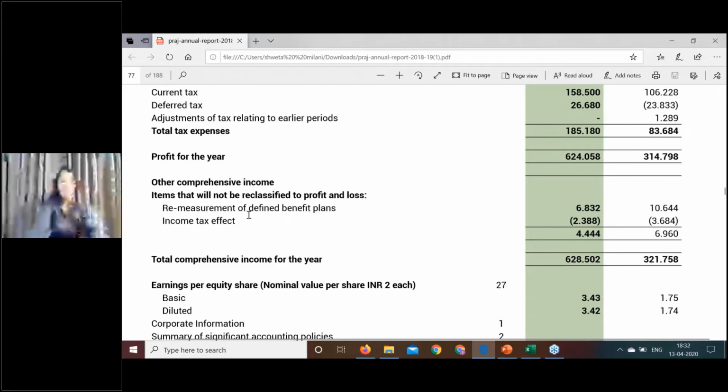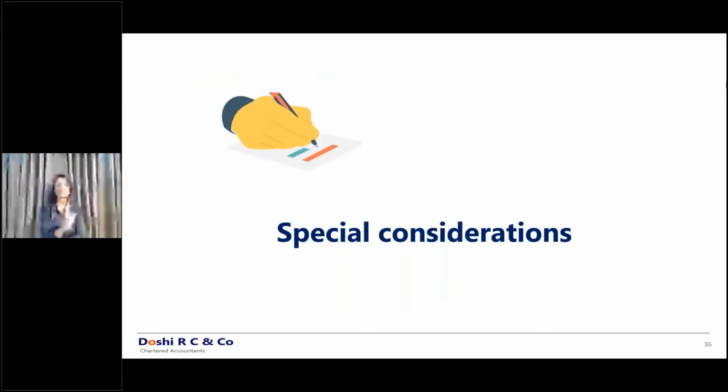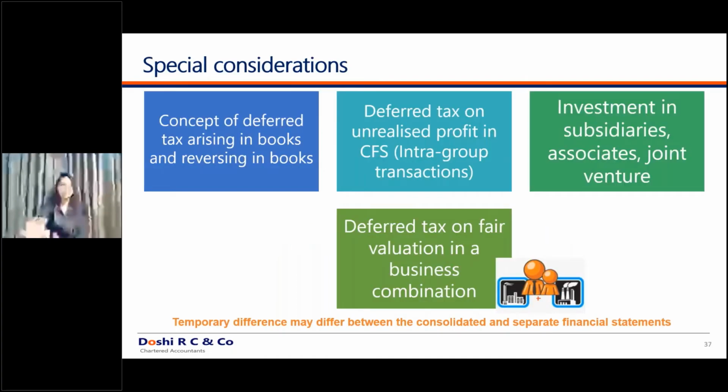Moving ahead, special considerations. Now pay full attention over here, because till now whatever we discussed was similar to what is there under Indian GAAP, barring very few changes. But now the special considerations are such cases which were never there under Indian GAAP. So let's discuss the first concept of deferred tax arising in books and reversing in books.